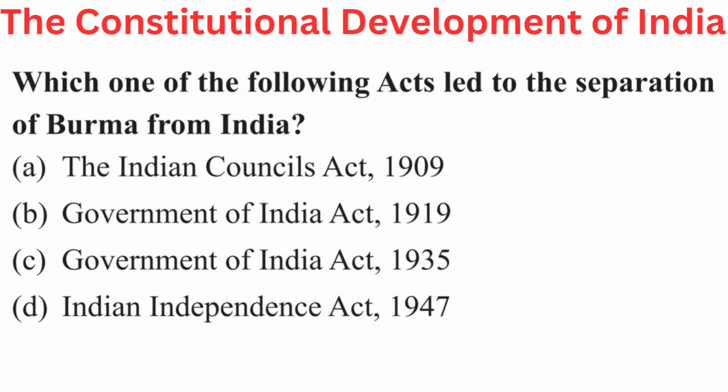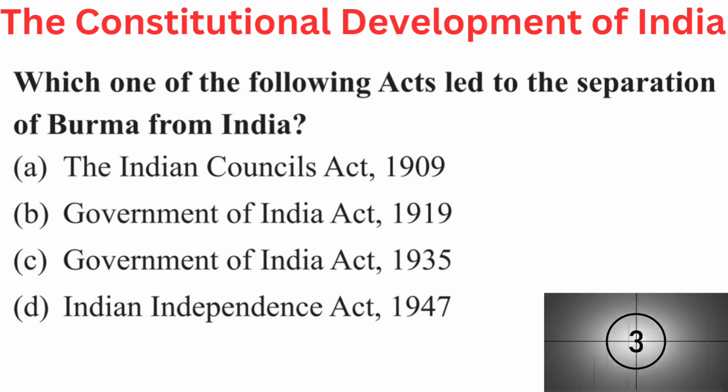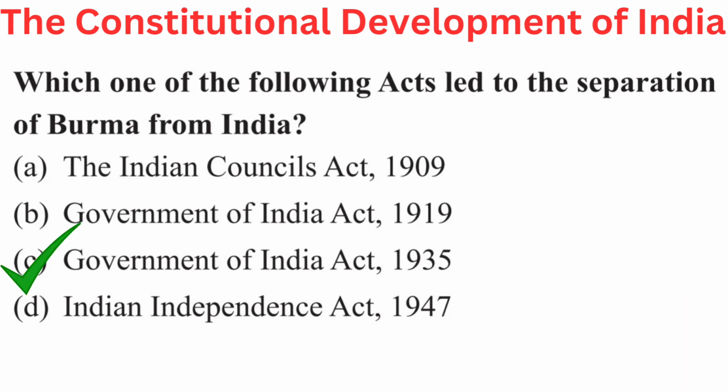Your question is, which one of the following acts lead to the separation of Burma from India? Your options are A. The Indian Councils Act 1909, B. Government of India Act 1919, C. Government of India Act 1935, or D. Indian Independence Act 1947. Right answer is C. Government of India Act 1935.